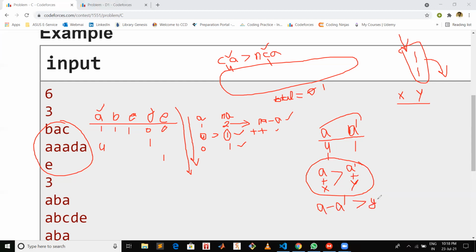Y minus X. So after one iteration, we will already be having these values of A and A dash, which is basically 3.